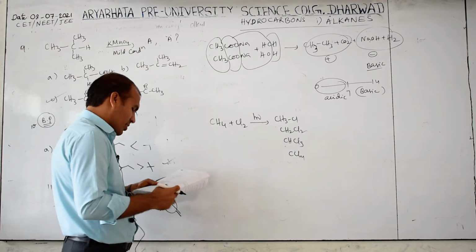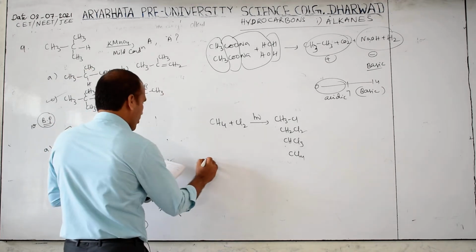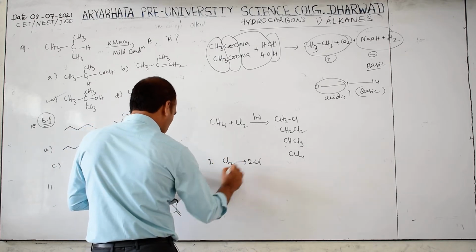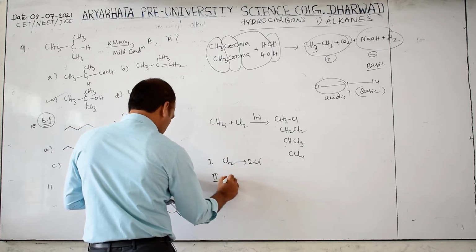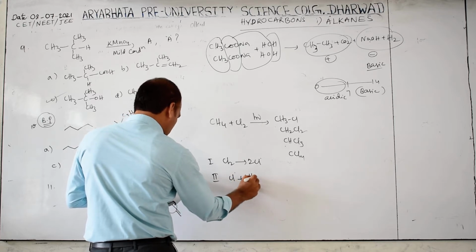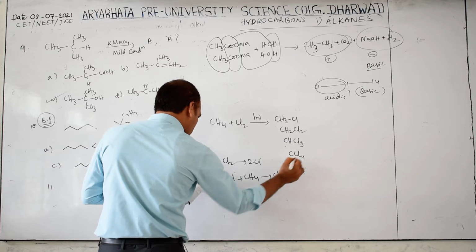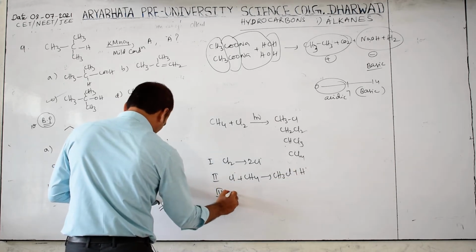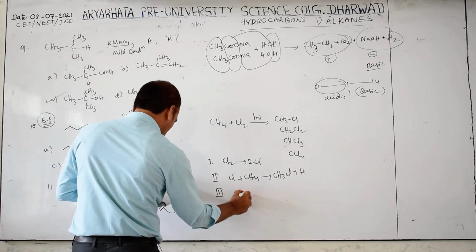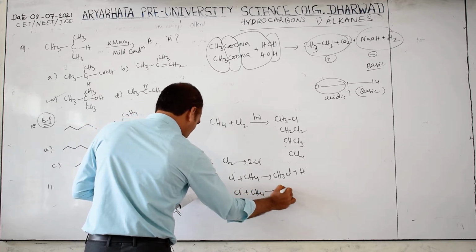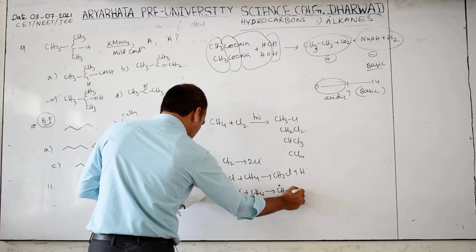Now they have given the options. First, Cl2 gives rise to 2 Cl dot. Second, Cl dot plus CH4 gives rise to CH3Cl plus H dot. Third, Cl dot plus CH4 gives rise to CH3 dot plus HCl.